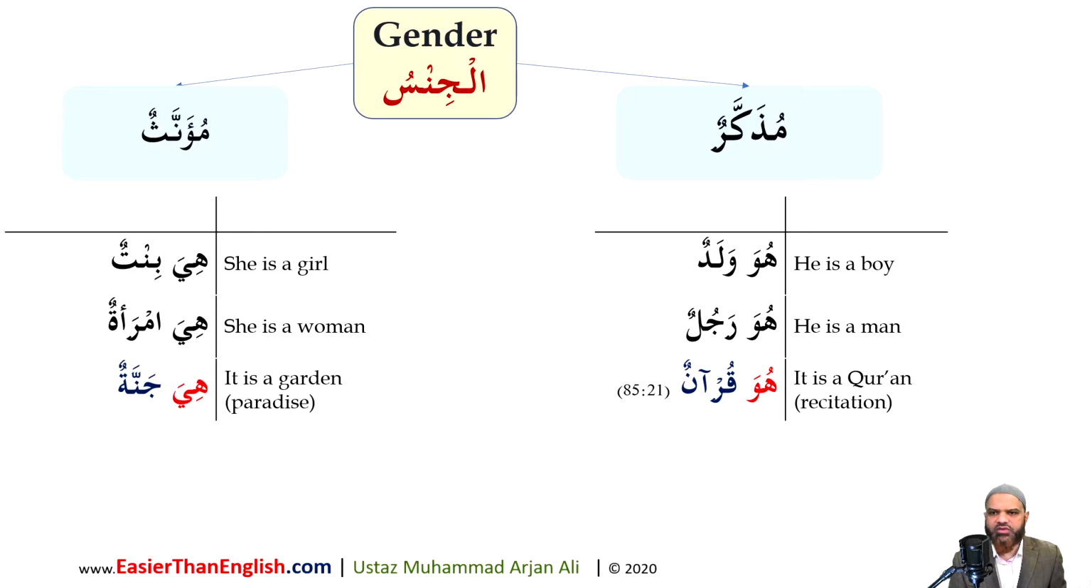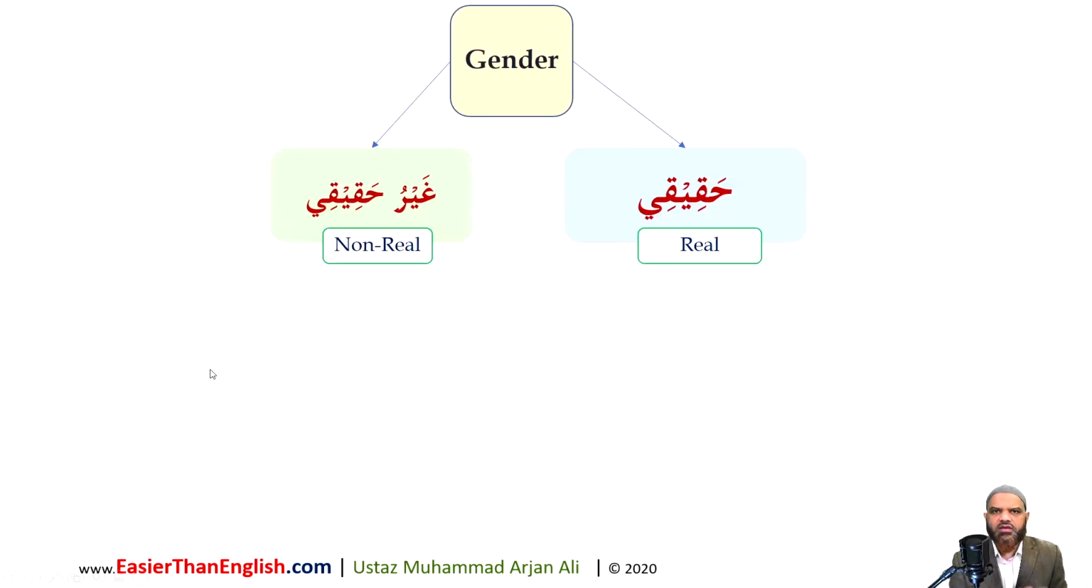Take some more examples here. We have hiya bintun, she is a girl. Hiya mra'atun, she is a woman. And then I'm using hiya jannatun, it is a garden. Again, the word hiya, which means she, is being used with the word paradise, Jannah, or garden. Now you can see here there is no neutral gender, and this is what I meant. In Arabic, every ism has to be treated either as masculine or feminine, and this is why you must understand which ism is to be treated as masculine, which ism is to be treated as feminine, otherwise we will make a mess.